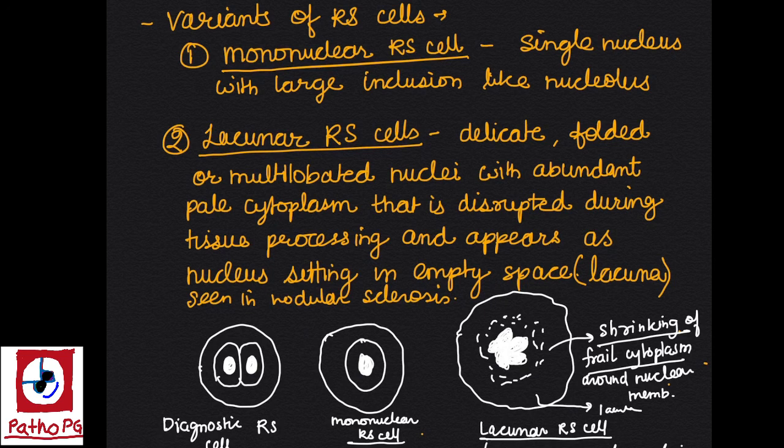Lacunar Reed-Sternberg cells. It has delicate cytoplasm. The delicate folded or multilobated nucleus is present in the center along with abundant pale cytoplasm. The cytoplasm is disrupted during tissue processing and it appears as a nucleus sitting in a lacuna, an empty space, and this is usually found in nodular sclerosis along with classic Reed-Sternberg cells. There is shrinking of frail cytoplasm around the nuclear membrane.